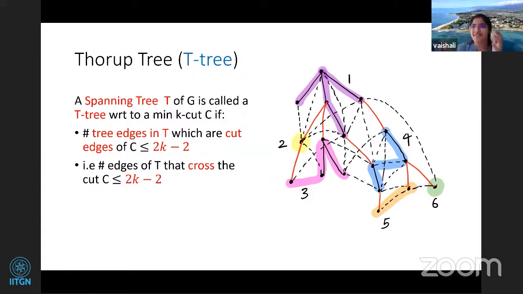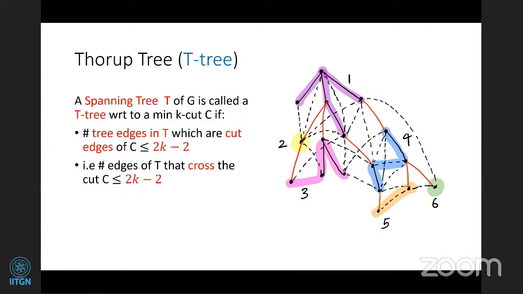So now S is large compared to your k. That's why we are looking for an S to the K algorithm, right? Your S is large when compared to K. So now this tree will allow us to color these K edges separately to get something. We don't need to color all the edges in the cut, like S edges. If you see what coloring we did previously, we were coloring all the edges in the cut, right?